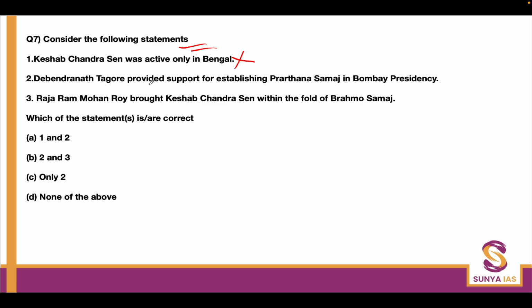The second statement: Debendranath Tagore provided support to establishment of Pratna Samaj. That is exactly what I told you about the first statement. If you keep in mind, it was Keshav Chand Sen who supported the formation of Pratna Samaj in Bombay Presidency and not Debendranath Tagore. Okay, the second statement is also wrong.